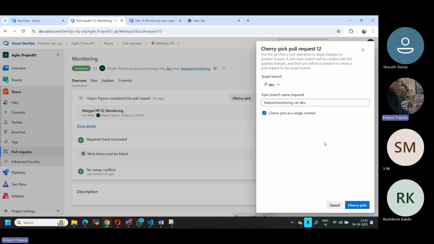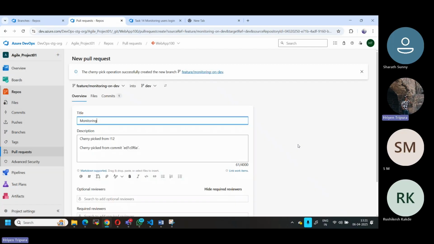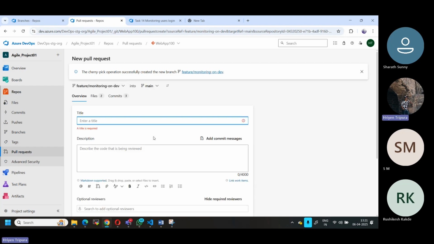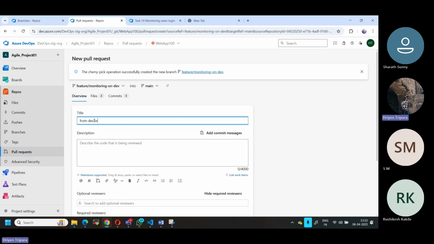Okay, now if I give it here, let me show you what happens. Now see, it is going to be created based on the existing changes from the dev branch. In my case, this is the name. Now this time I will have to select the main branch, because as I told you, the dev branch is already up to date, since I have merged from the monitoring branch to the dev branch. It is working fine. Let's say I want to replicate the same thing to the main branch, then I will select this main branch. Now I can give anything, let's say from dev branch, any name you wish to.